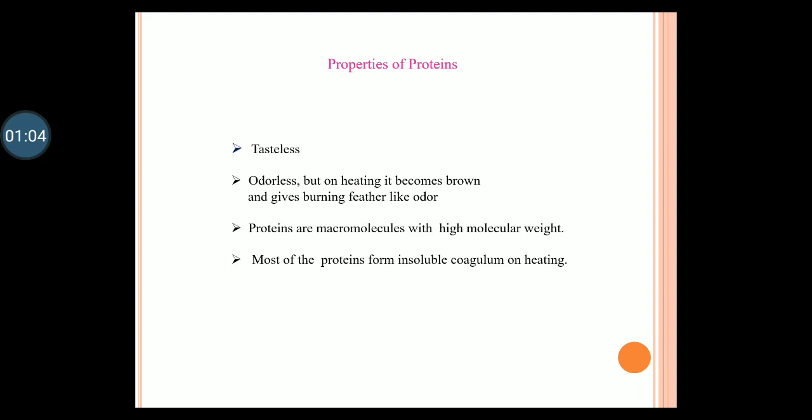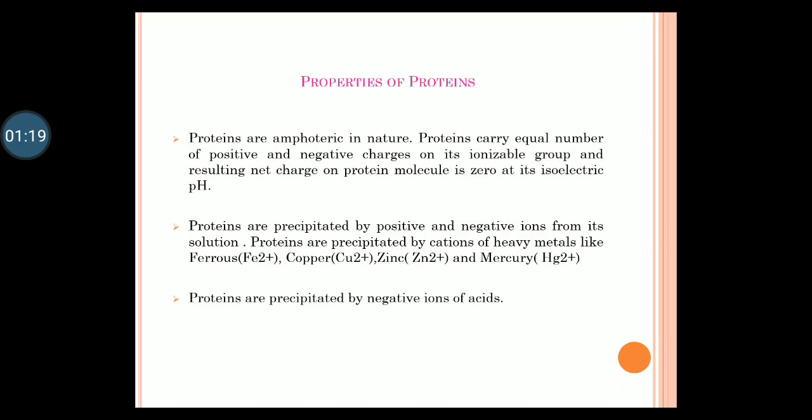Coming to the properties, proteins are basically tasteless and odorless, but on heating they become brown in color and give a burning feather-like odor. Proteins are macromolecules of high molecular weight. Most proteins form an insoluble coagulum on heating. Proteins are amphoteric in nature. What is the meaning? Proteins carry an equal number of positive and negative charges at a particular pH. At that pH they are ionizable. That point is called the isoelectric pH.